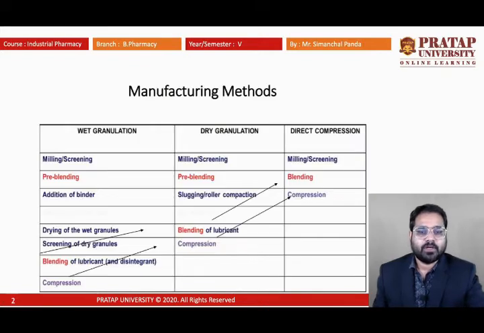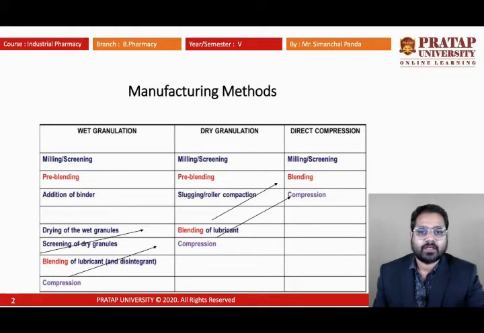From early on I have discussed the definition of tablets, what the advantages and disadvantages of tablets are, what different ingredients are used in the tablet, what their uses are, and how tablets are one of the good formulations compared to the other formulations. So today I will just tell about the manufacturing of tablets.